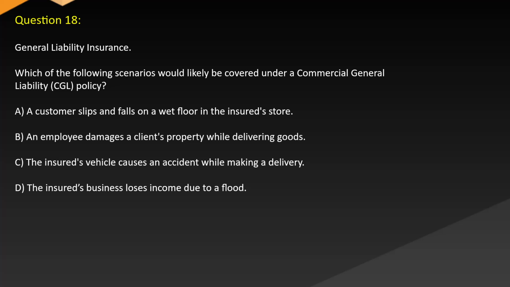Question 18. General liability insurance. Which of the following scenarios would likely be covered under a commercial general liability (CGL) policy? A. A customer slips and falls on a wet floor in the insured store. B. An employee damages a client's property while delivering goods. C. The insured's vehicle causes an accident while making a delivery. D. The insured's business loses income due to a flood.